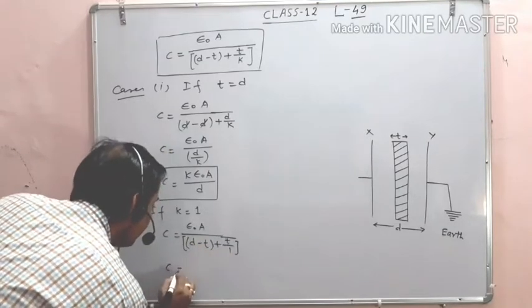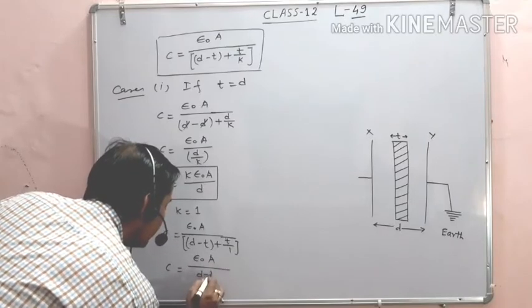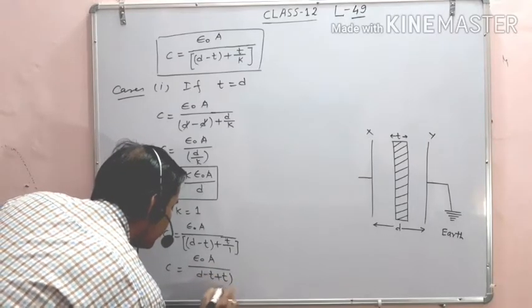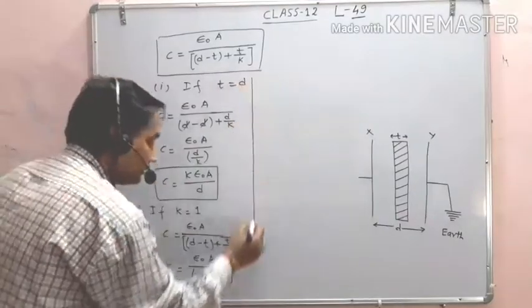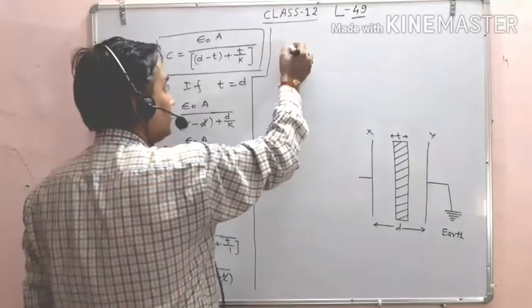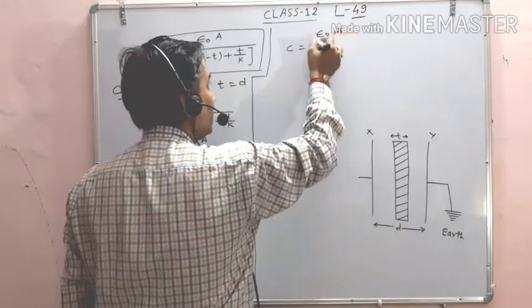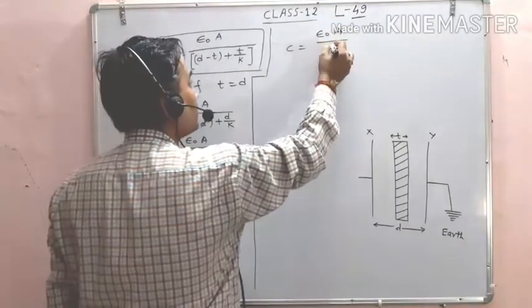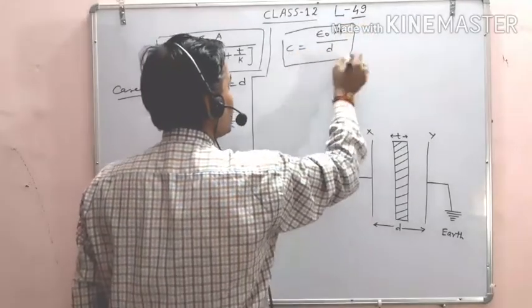So C becomes epsilon naught A upon d minus t plus t. t cancels. So now C becomes epsilon naught A upon d. This is the electric capacitance for this condition.